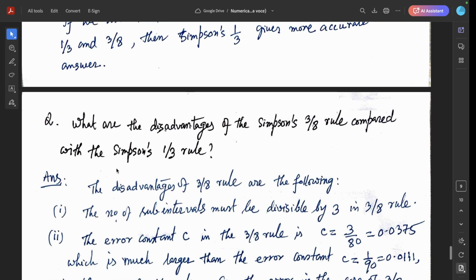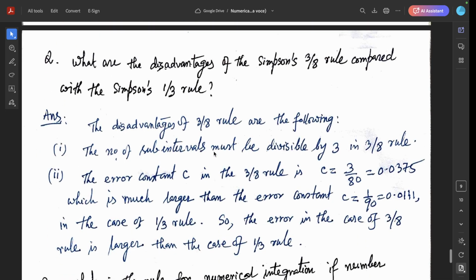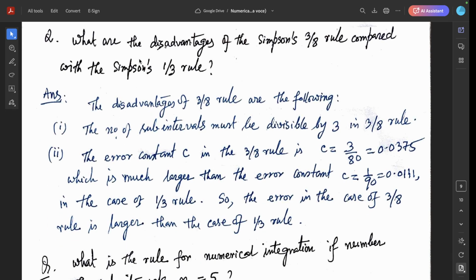Next question, what are the advantages of the Simpson's 3/8 rule compared to the Simpson's 1/3 rule? The disadvantages of the 3/8 rule are the following. The number of subintervals must be divisible by 3 in the 3/8 rule.